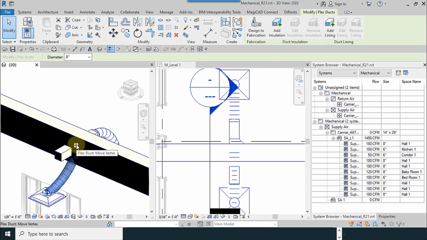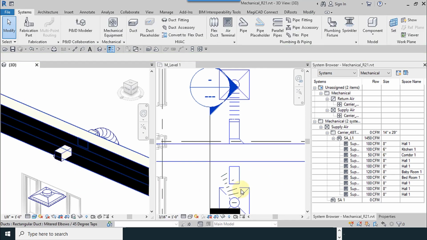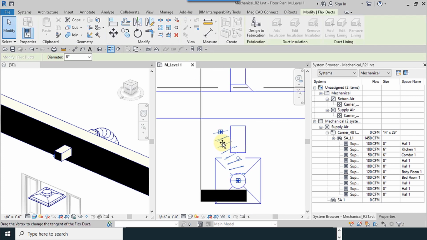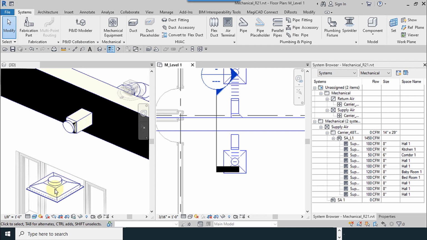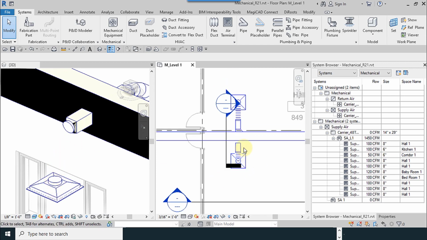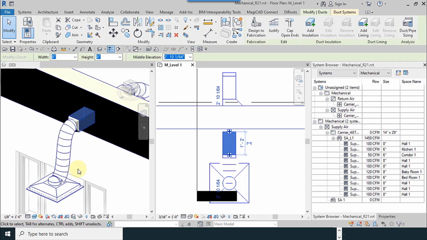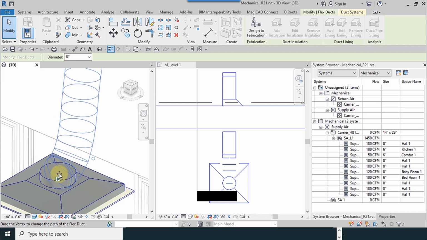Now you can select the flexible duct and move it to here. Another time, I go to the 2D dimension view. It doesn't show because the distance is very small. The flexible duct has not shown. Now we can see the duct. Okay, I hold the left click and zoom on it.